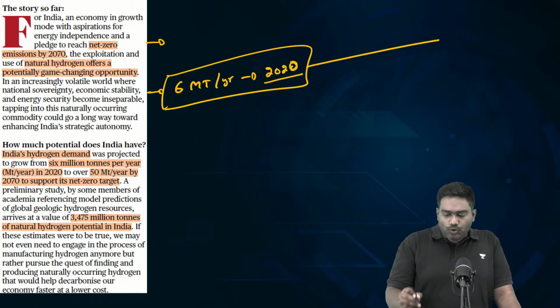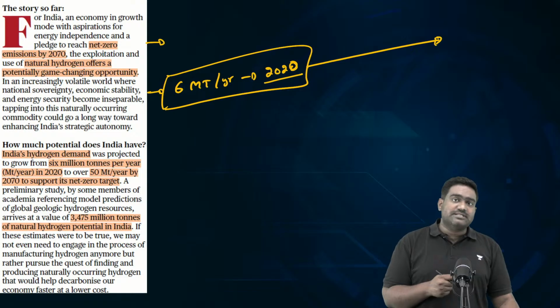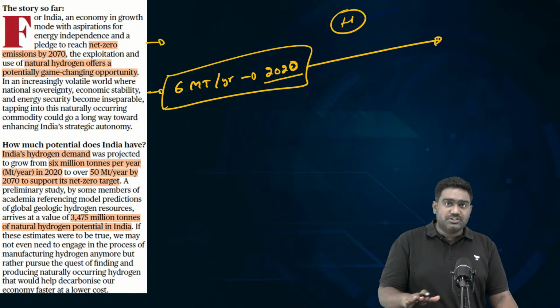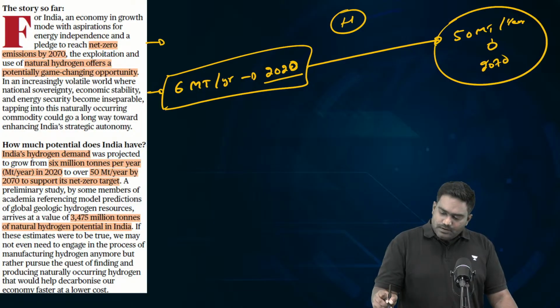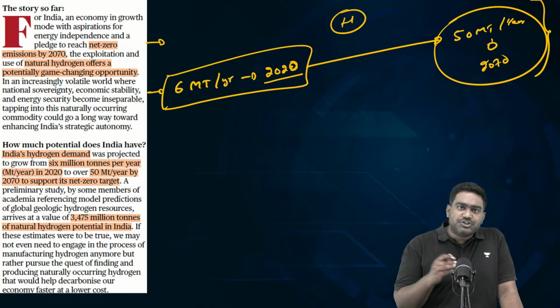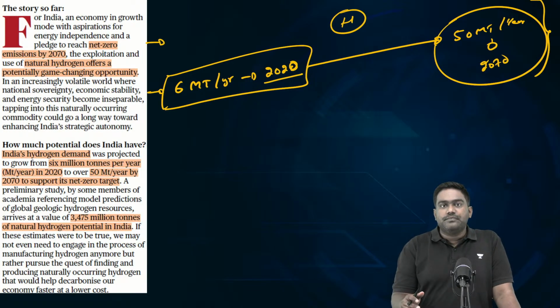But studies led by Niti Aayog, studies led by research institutions have shown that the demand for hydrogen in India's economy is going to surge to more than 50 million tons per year by 2070. This is the exponential increase in demand that we are going to see as we transition towards cleaner fuels, as we move to decarbonize the global economy.